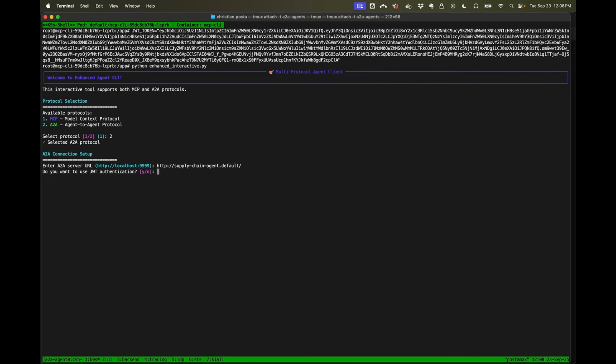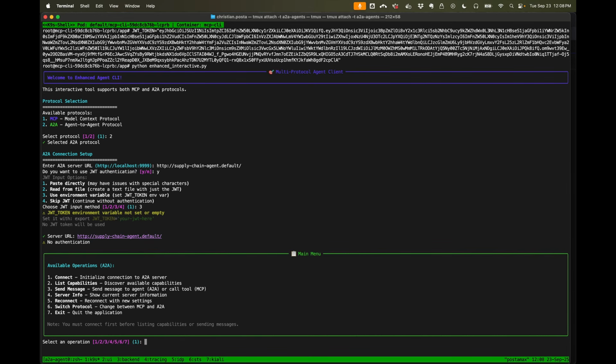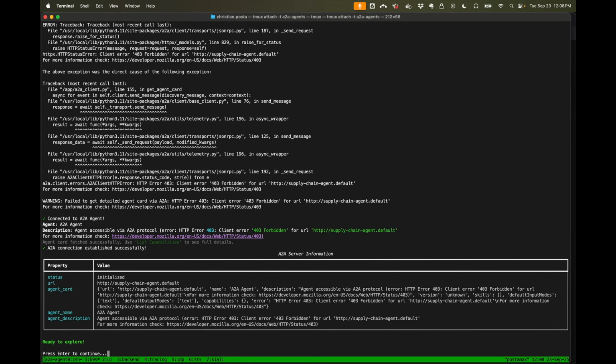we're going to use JWT authentication here, so we'll say yes, and we'll use the environment variable that we just specified. Great, now let's try to connect. We cannot. We get a 403 forbidden. So we somehow either stole or observed this token, sniffed it somehow, or it leaked into logs or wherever.